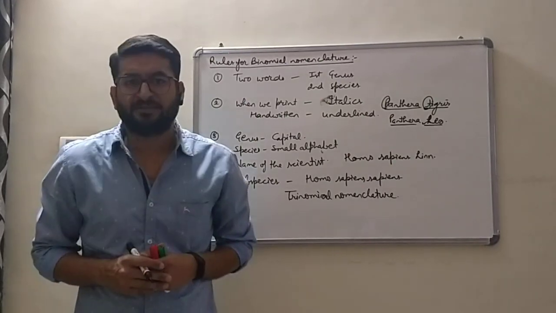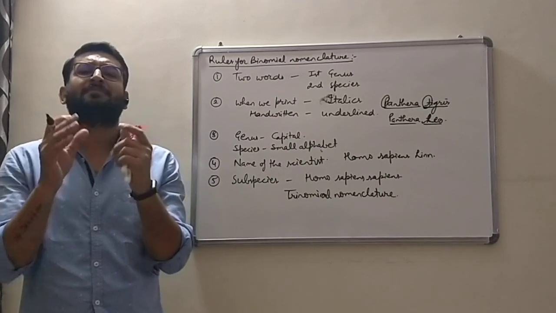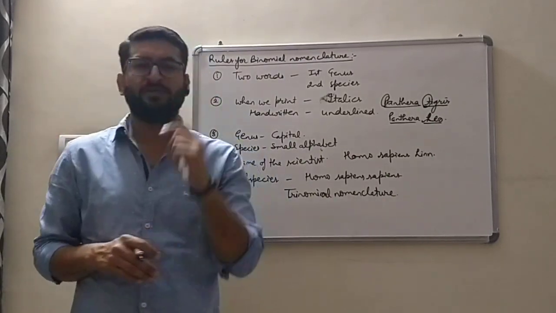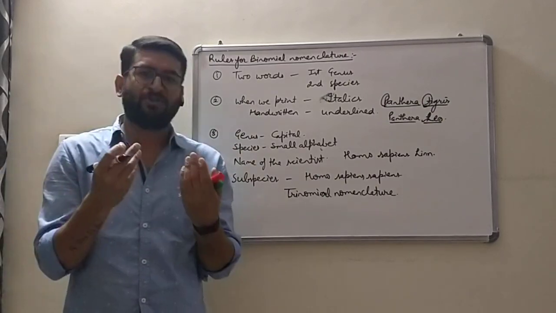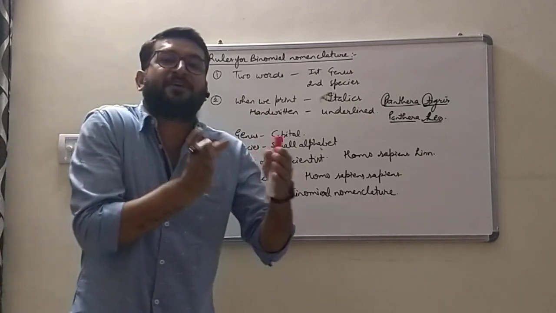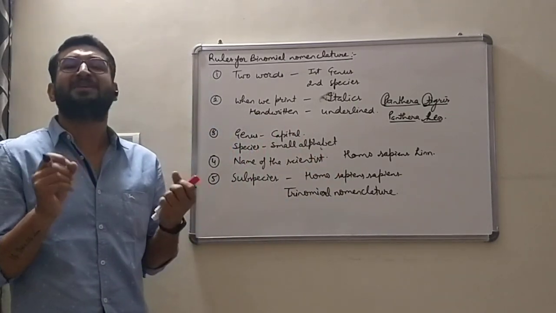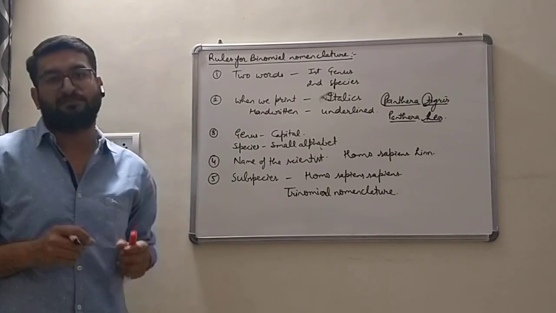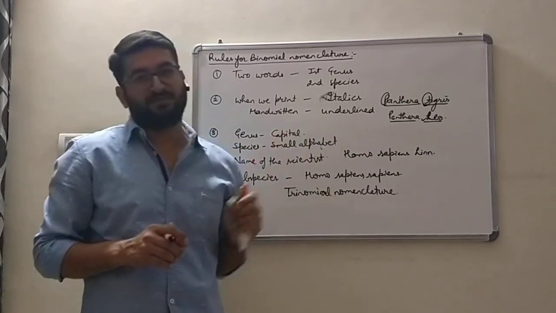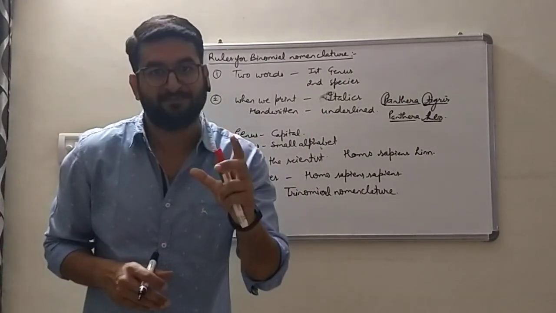These scientific names have certain advantages. The binomial nomenclature followed names have some advantages. First, those names are placed on the basis of scientific logic, so basically these names are scientifically proven. Next, these names are descriptive names; they give certain description about the organism.